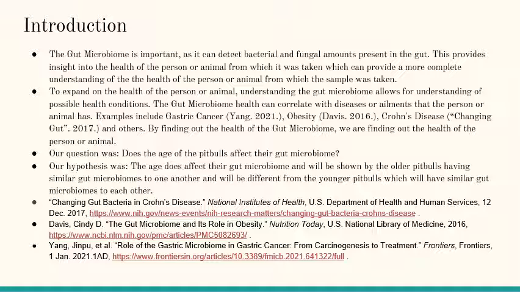And once again, our question was, does the age of people affect the gut microbiome? And our hypothesis was the age does affect the gut microbiome, and it will be shown by the older people having similar gut microbiomes to one another and the younger people having similar gut microbiomes to each other.